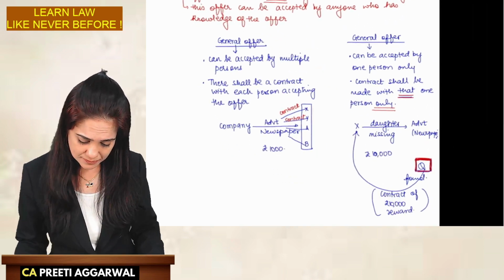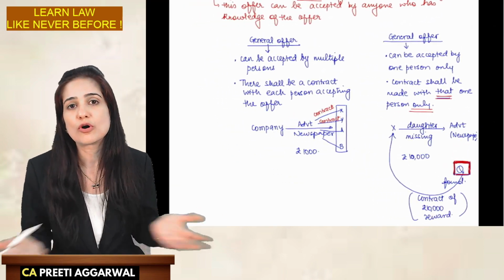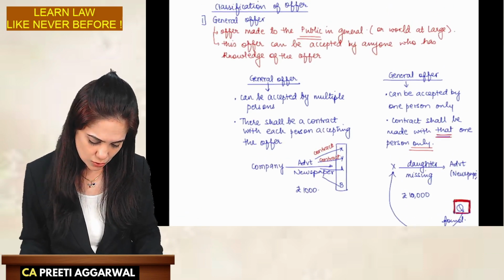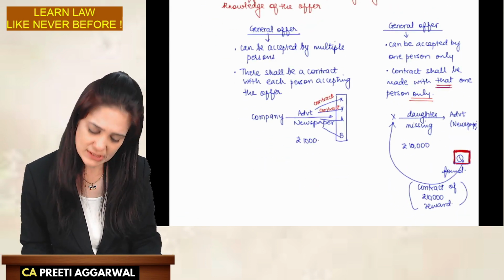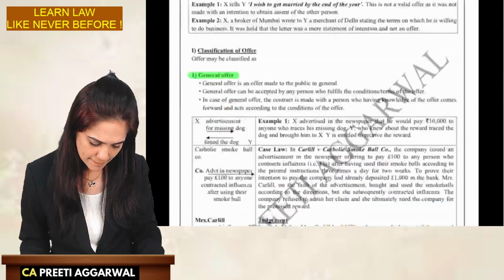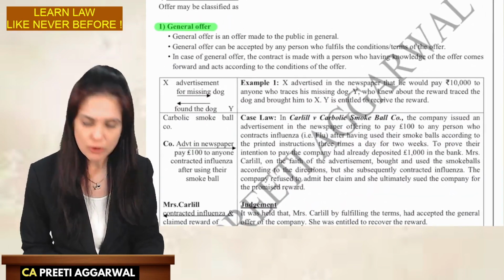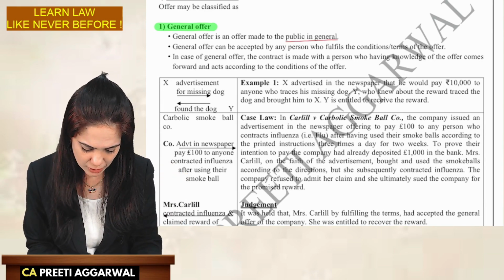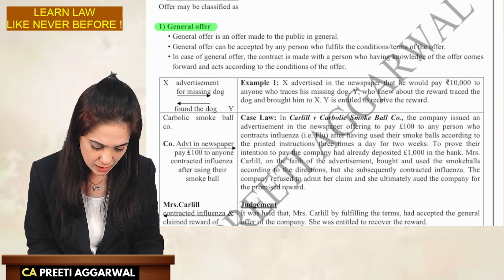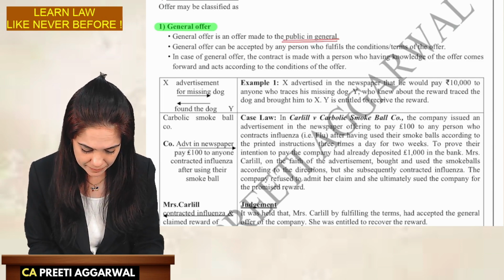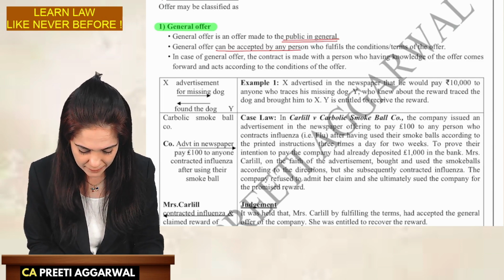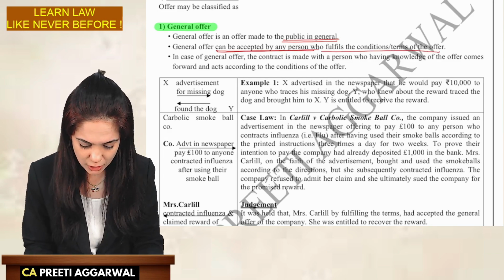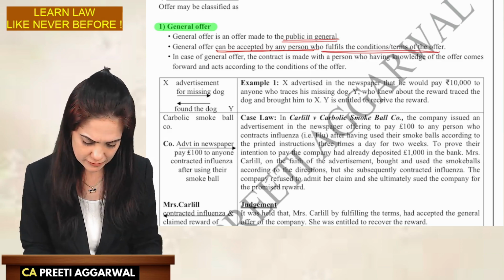So we will have to see which of the general offers they are mentioning in the question. So this was something about general offer. Let us now read it from the textbook. General offer is an offer which is made to the public in general. Highlight the keywords. Who can accept the offer? It can be accepted by any person who fulfills the conditions of the offer or the terms of the offer.